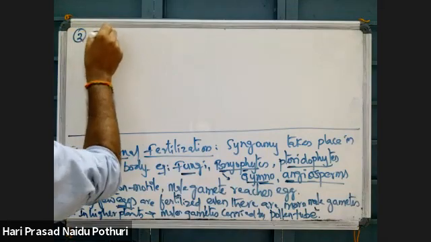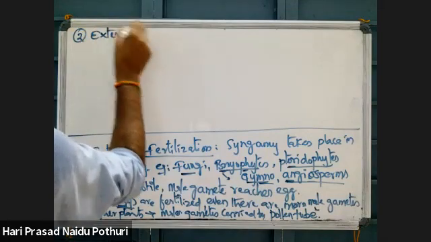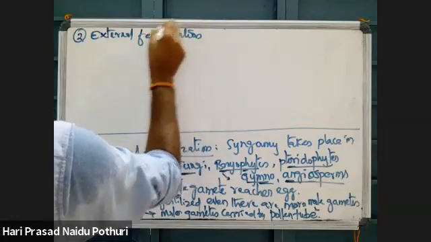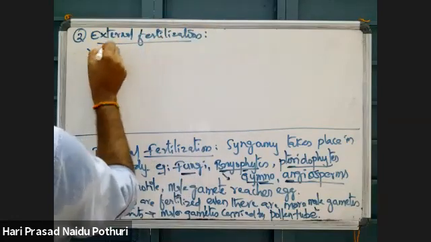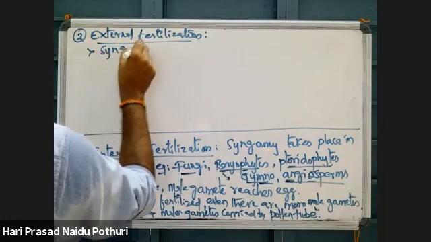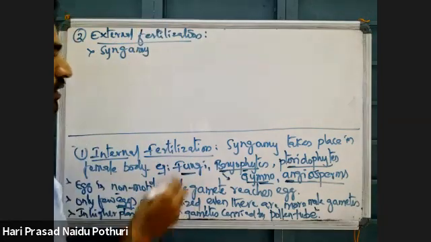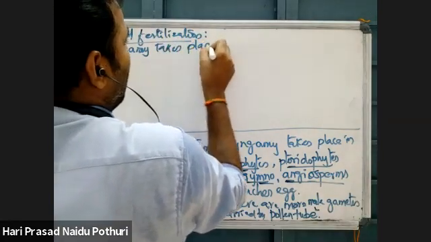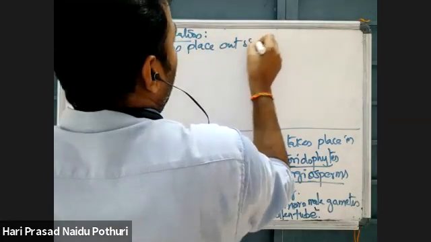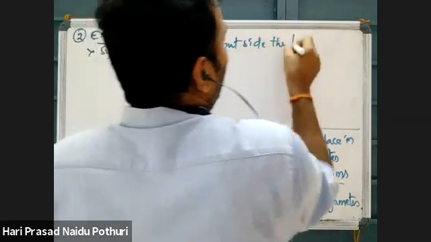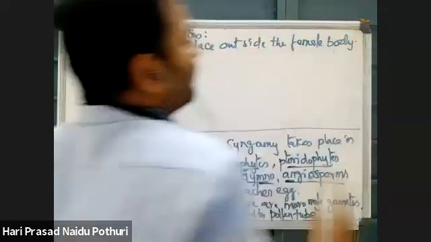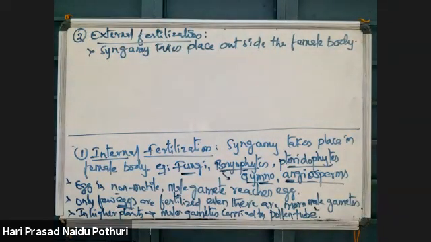The second one is external fertilization. What does external fertilization mean? Syngamy which takes place outside the female body. Why does syngamy take place outside the female body?